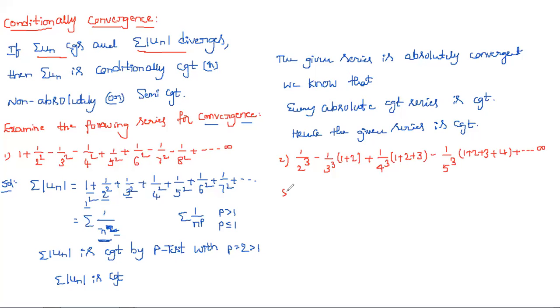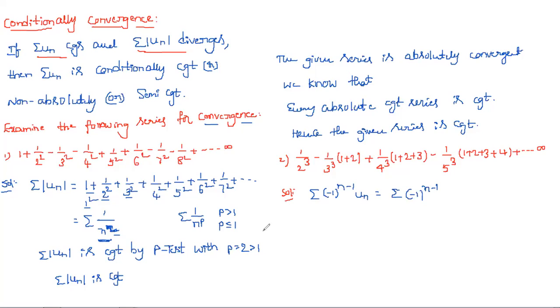Now let us see the solution for this. First we need to find un. The given series is an alternating series, so un is summation of minus 1 whole power n minus 1 times un.